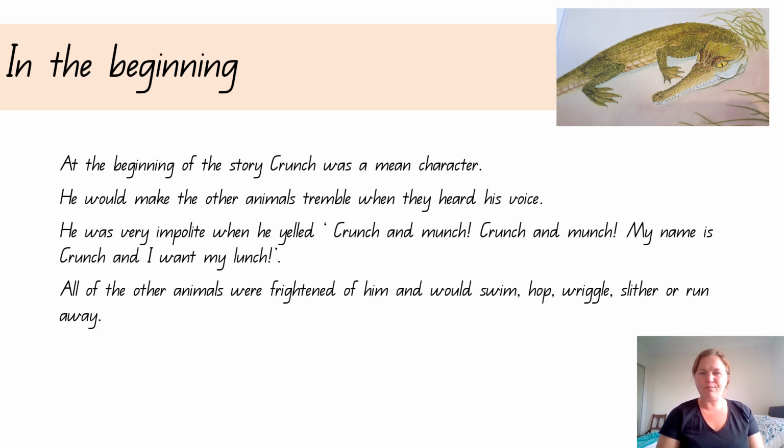He was very impolite when he yelled, "Crunch and munch, crunch and munch. My name is Crunch and I want my lunch." All of the other animals were frightened of him and would swim, hop, wriggle, slither, or run away. All of those parts in the story showed us that Crunch was being mean to the other characters.